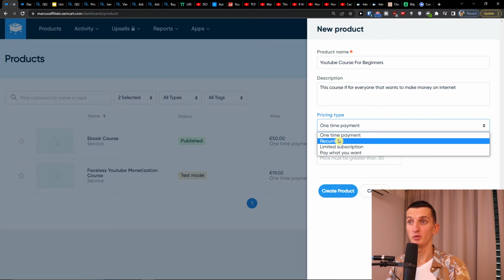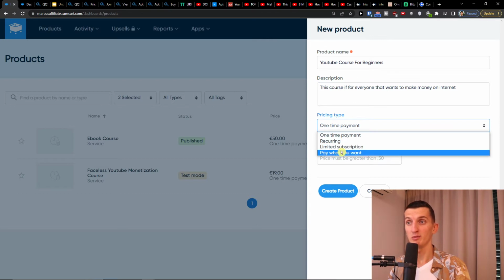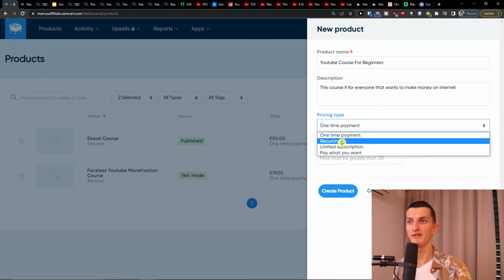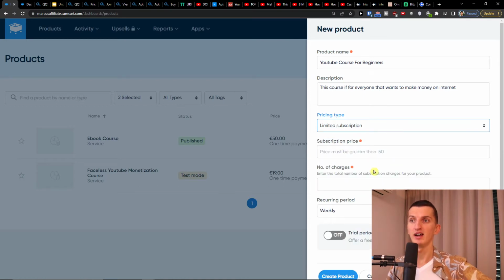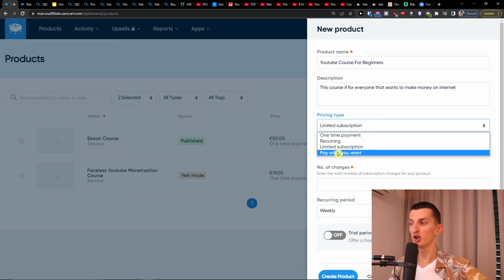Pricing type, if it's a one-time payment, recurring, limited subscription, or pay what you want. So recurring, if it's let's say $15 a month. Limited subscription can be a number of charges: enter the total number of subscription charges for your product, and the recurring period, weekly or monthly. And then pay what you want. It's an option for everyone to actually pay whatever they want for your product.